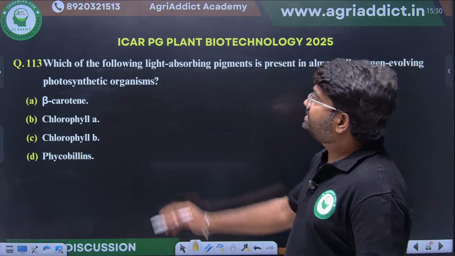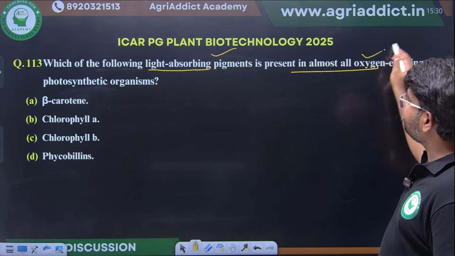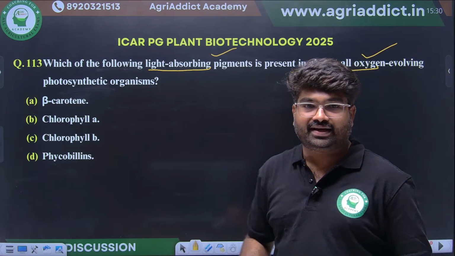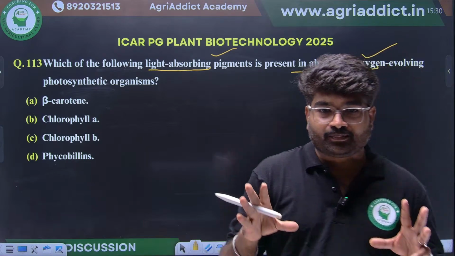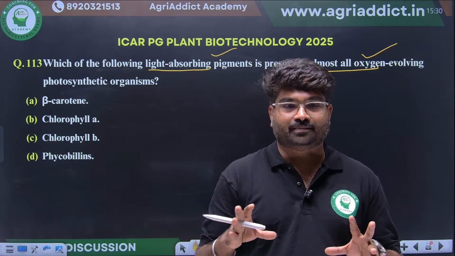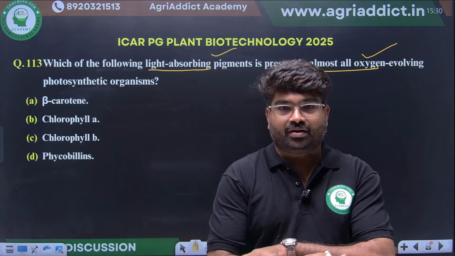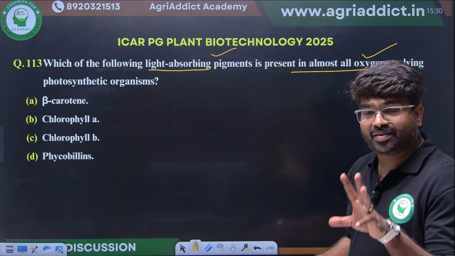Next, which of the following light absorbing pigments is present in almost all oxygenic photosynthetic organisms? They are asking, it will be present in almost all oxygen evolving photosynthetic organisms. So that may be a primary pigment.